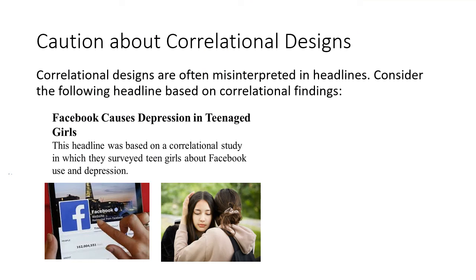So in headlines, we often see these misinterpretations of correlational designs. This is an actual headline that was based on a correlation. And it says, Facebook causes depression in teenage girls. Now, we don't know for sure that this could be the case because we already know about those alternate explanations. This study was based on a correlation in which they found a positive relationship between Facebook use and depression. And remember, positive doesn't mean good. It just means they both increase in the same direction. As Facebook use increases, depression increases.